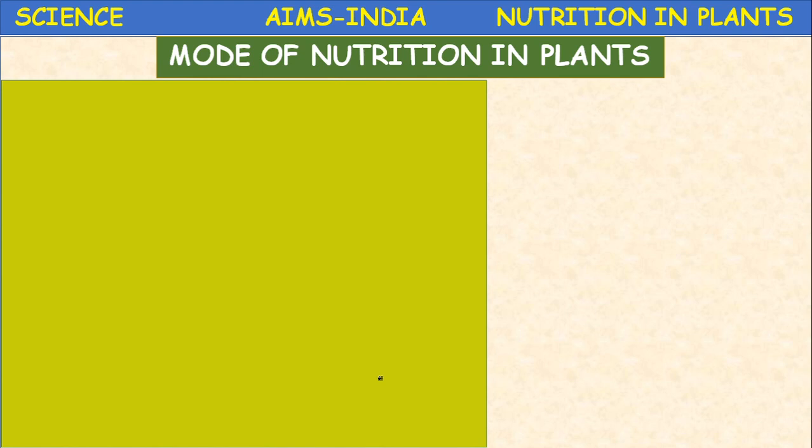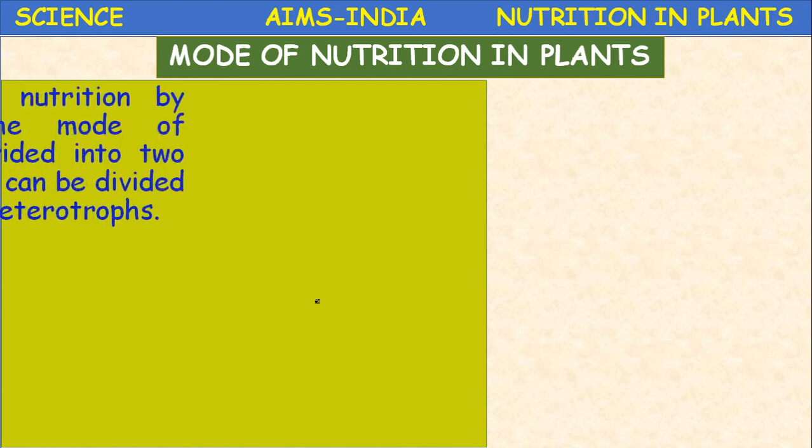Mode of nutrition in plants. Generally, we are of the opinion that plants undergo autotrophic nutrition only. They can synthesize their own food by photosynthesis. But interestingly, some plants cannot synthesize their own food, or they compensate their nutrition by depending upon other organisms also. So that also we are going to discuss.